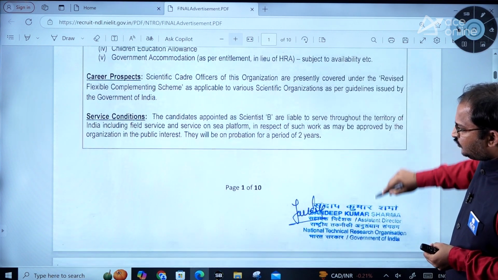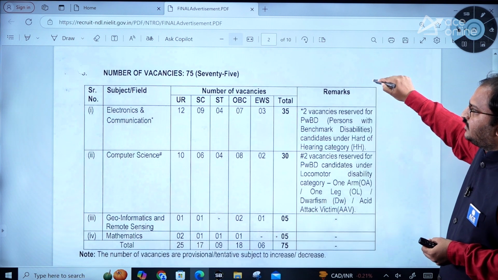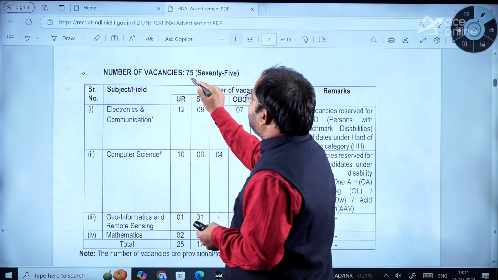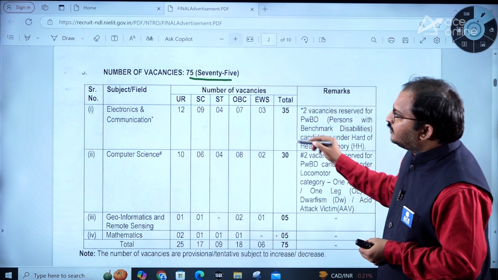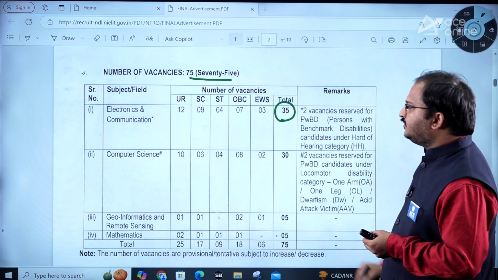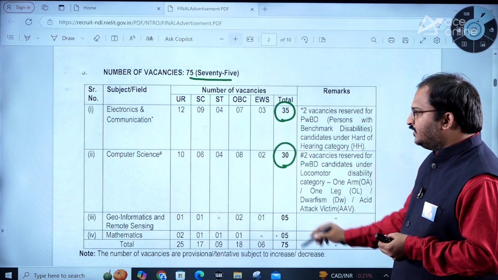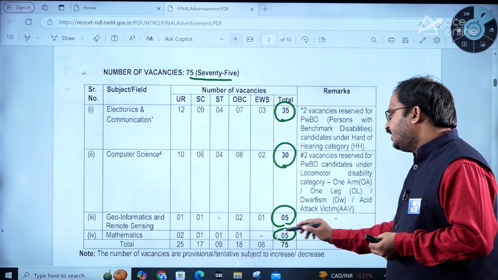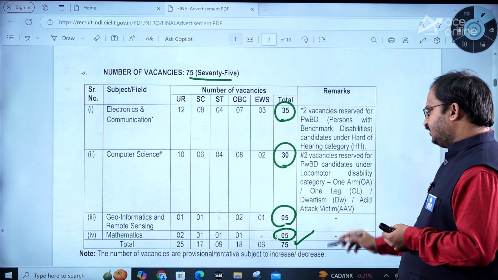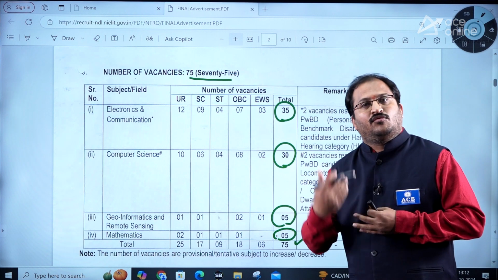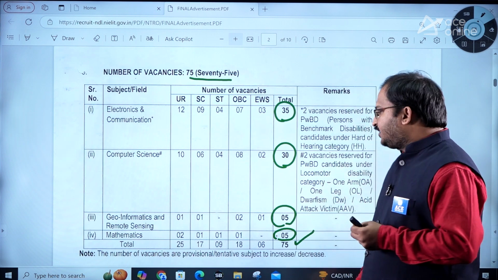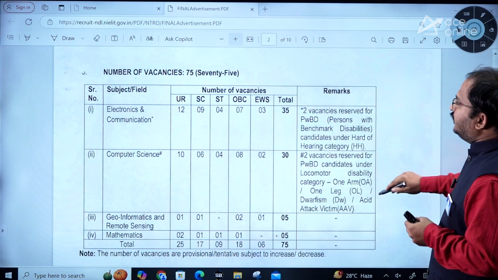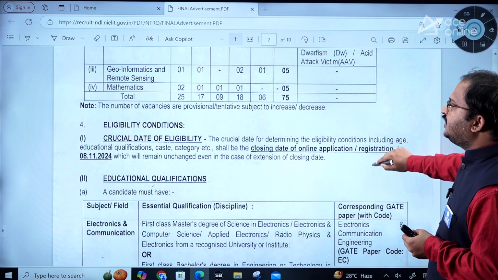Then let us go for the number of vacancies here, dear students. The total number of vacancies, you can observe, is 75. Here electronics and communication 35 vacancies, computer science 30 vacancies, then geoinformatics and remote sensing 5 vacancies, and for mathematics 5 vacancies are there. Altogether 75 vacancies. These vacancies are provisional or tentative and they might be subject to change. Here it was mentioned, you can see this, dear students. Okay. Then coming to the eligibility.